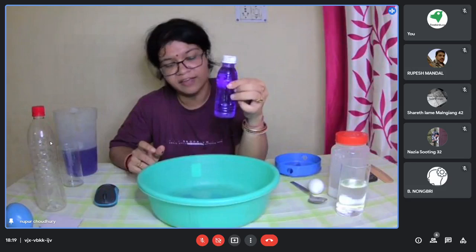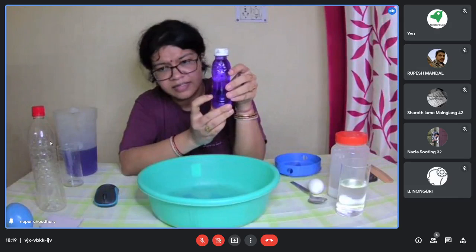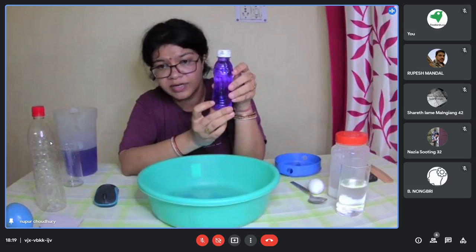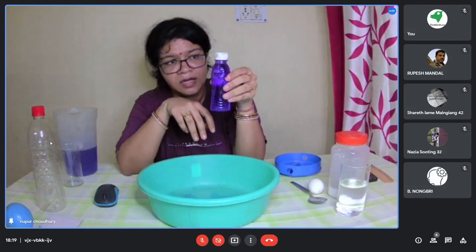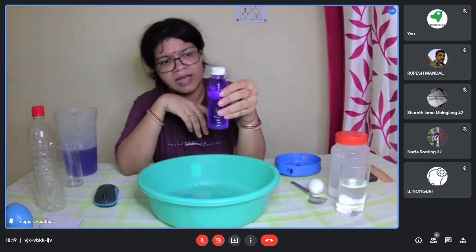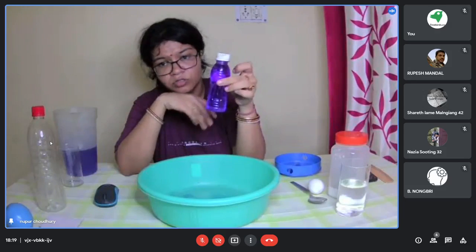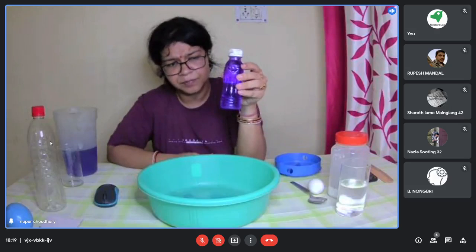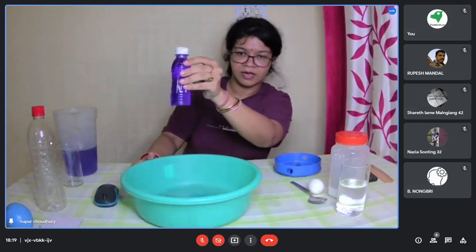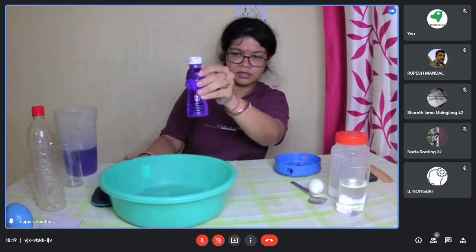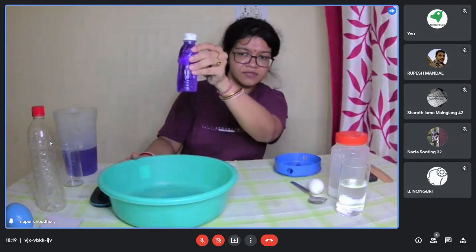This blue water I have filled inside this bottle, and I have already said that here there is a small hole that I have made with a pin, right? Now what do you observe? I have closed the bottle, but the water is not coming out. Let me slightly press the bottle, okay? When I'm pressing the bottle, can you see the water jet coming out? Is it visible?